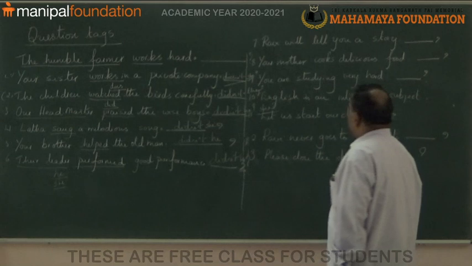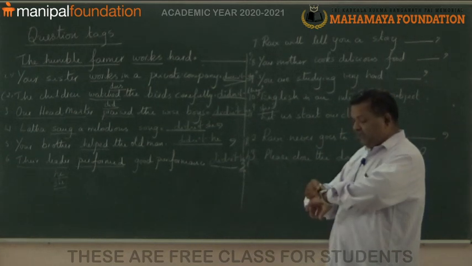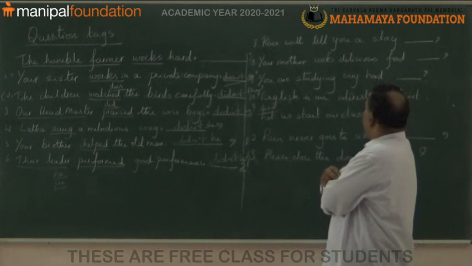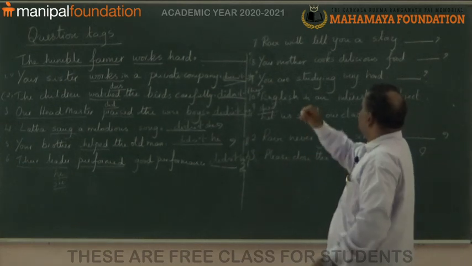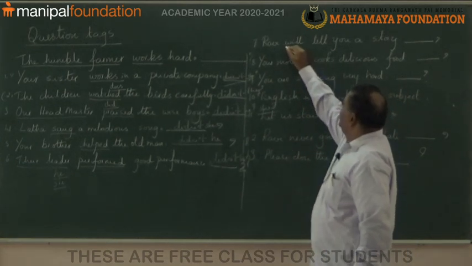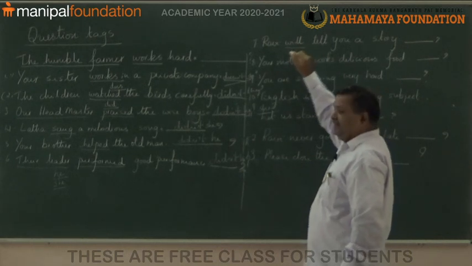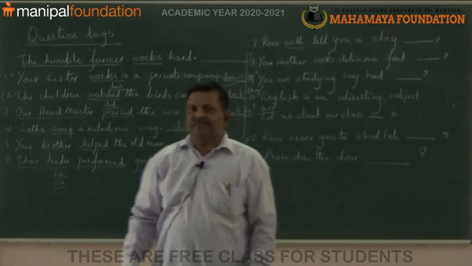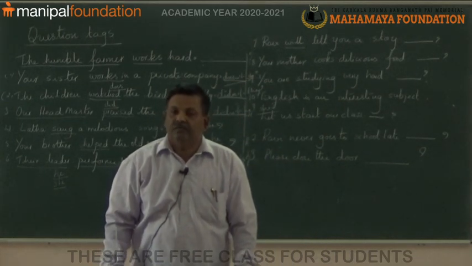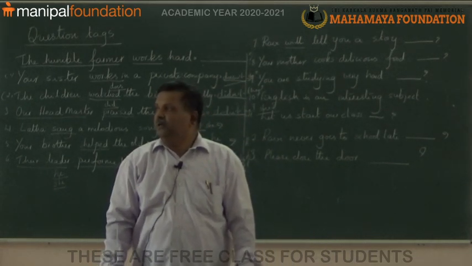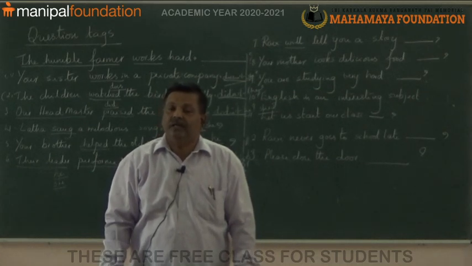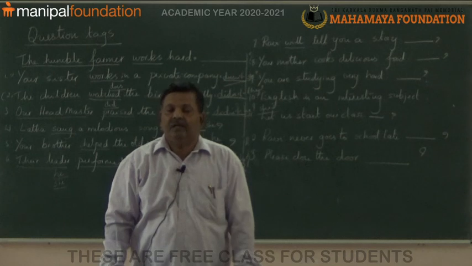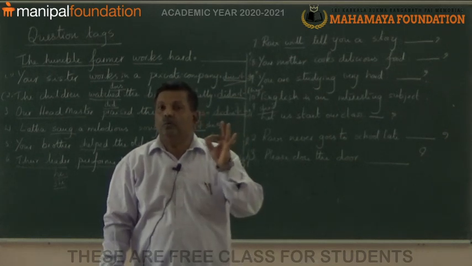Next, look at the seventh one here. Ravi will tell you a story. So, it is very simple because the modal verb is already there. The modal verb is will. I have told you, will negative is will not, and the short form of will not is won't.